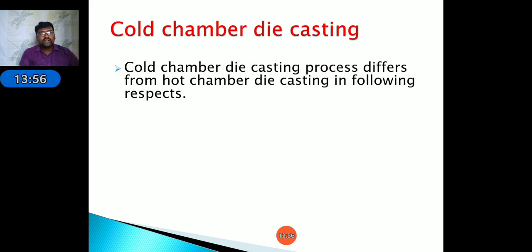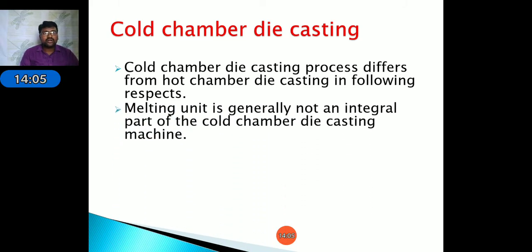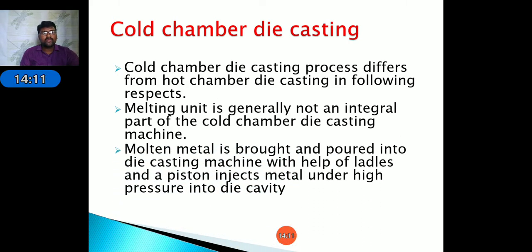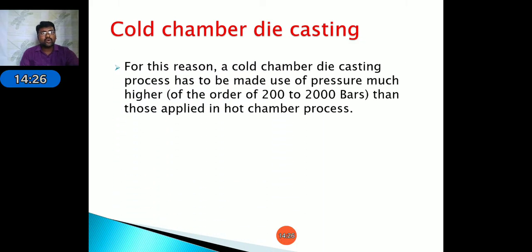The cold chamber die casting process differs from hot chamber casting in the following respects. The melting unit is generally not an integral part of the cold chamber die casting machine. Molten metal is brought and poured into the machine with the help of ladles, and a piston injects metal under high pressure into the die cavity. For this reason, cold chamber die casting requires more pressure than hot chamber die casting, here 200 to 2000 bars.